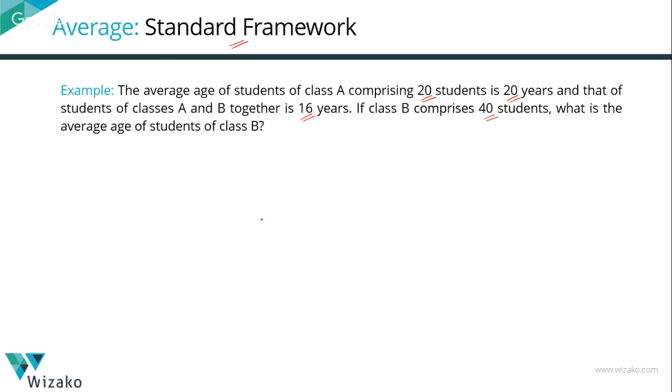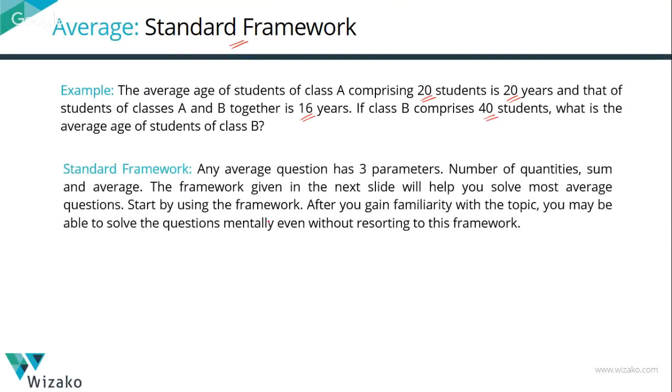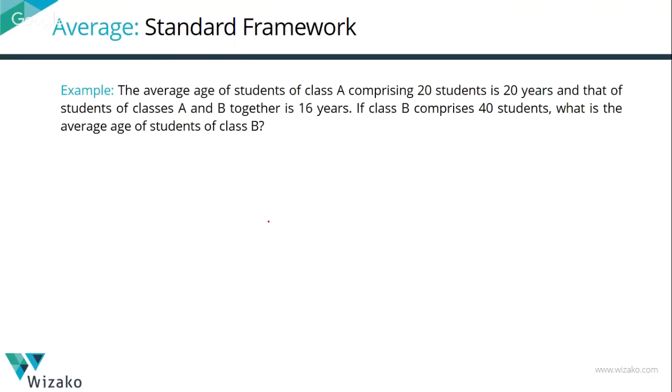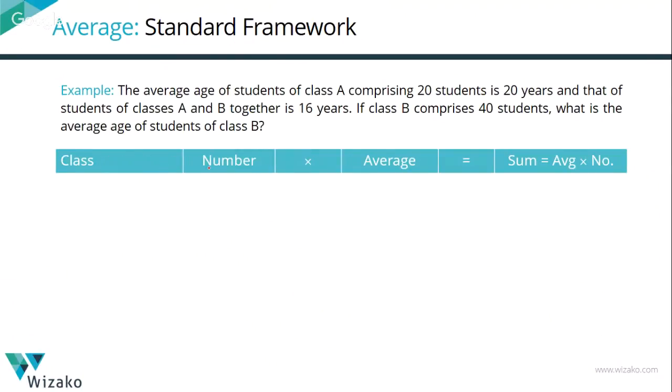This is what it is. What is the standard framework? It essentially comprises 3 parameters: the number of quantities, the second one will write the average, and the third one will be computing this sum. We'll have a look at it in the next slide. This is how it's going to look. There's a question given to us. So we'll start with number, average, and we'll compute the sum. Sum is nothing but average into number.